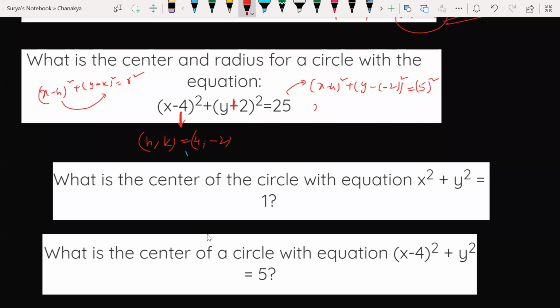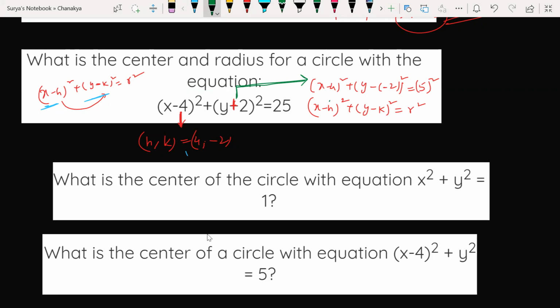Now can you compare this equation with (x minus h) whole square plus (y minus k) whole square is equal to r square? No, y minus k, minus here and minus here too, write minus at both places. Sir, but minus is plus. No, I'm just modifying this equation like this. Why am I writing like that? To compare with the general form.